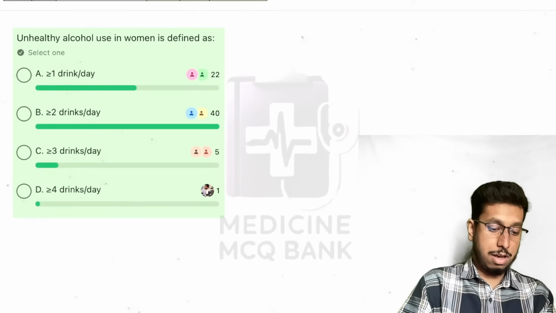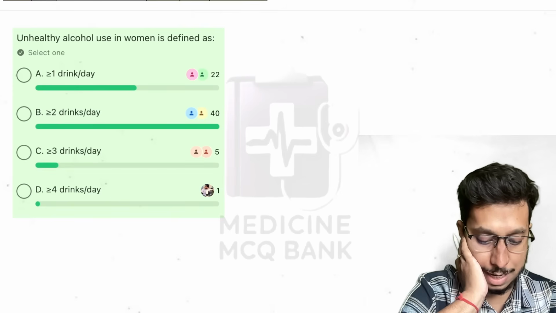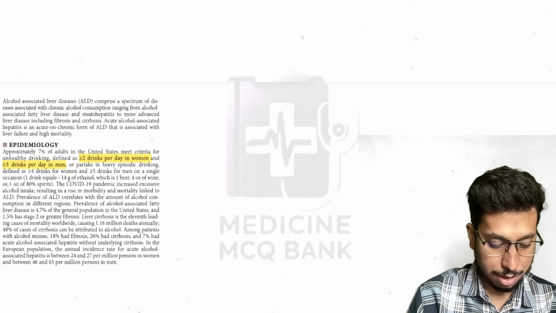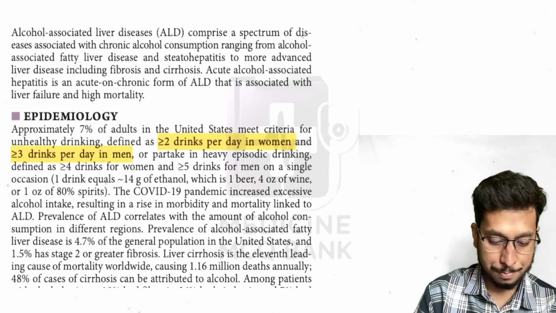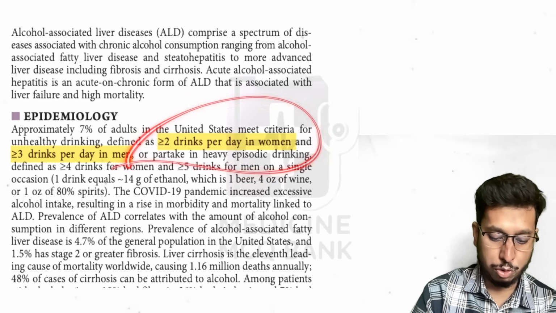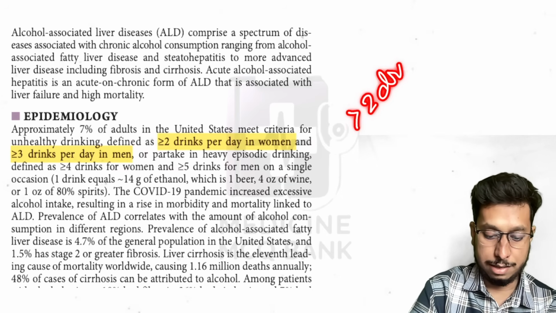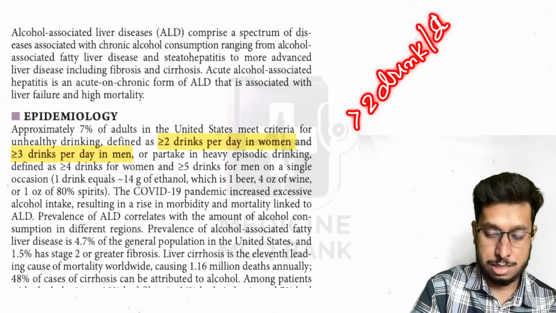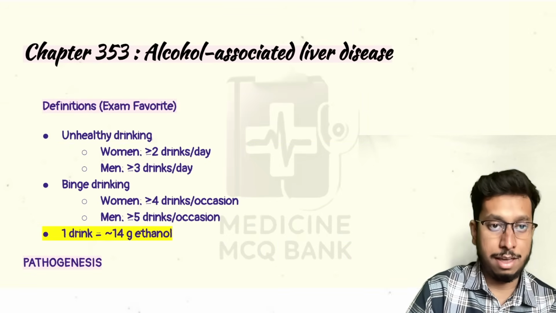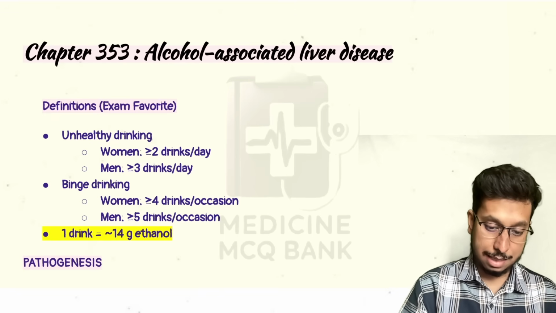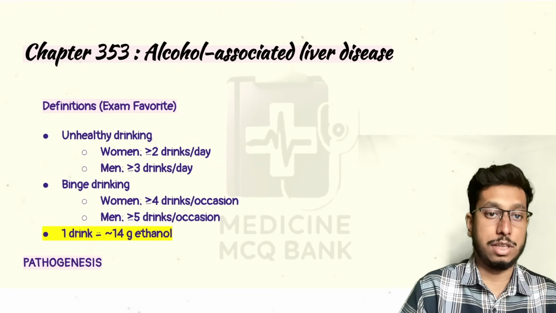Coming to the first question regarding this chapter: unhealthy alcohol use in women is defined as. The reason is completely mentioned in this chapter. Unhealthy drinking in women is more than 2 drinks per day, and in men more than 3 drinks per day. So unhealthy drinking means more than 2 drinks in females and more than 3 drinks in males.